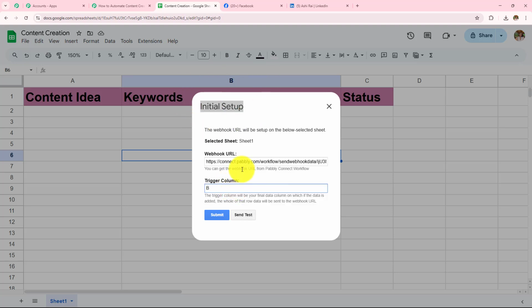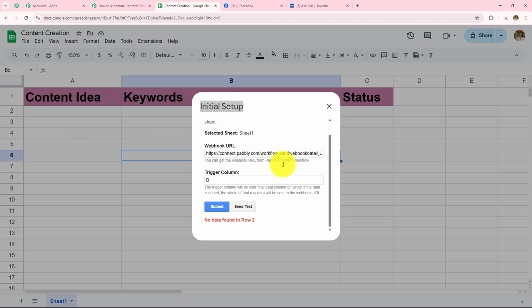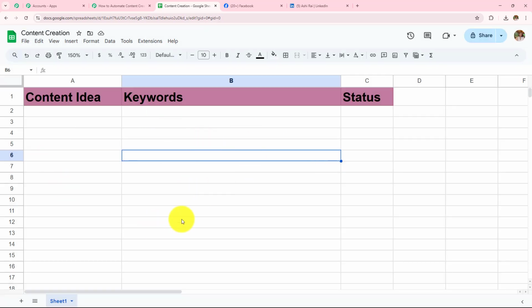I have entered that, and what we have to do is click on this Send Test. But now you can see that I have not added any detail in this particular spreadsheet, so we can see no data found in row 2. So let's quickly add the content idea in this particular spreadsheet.